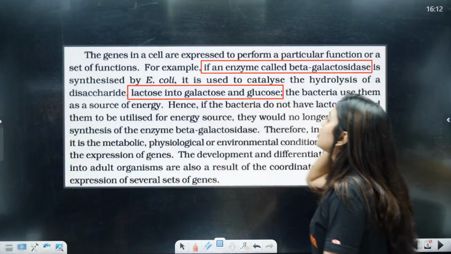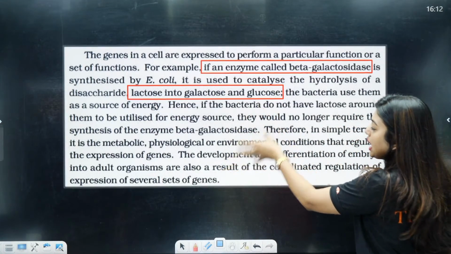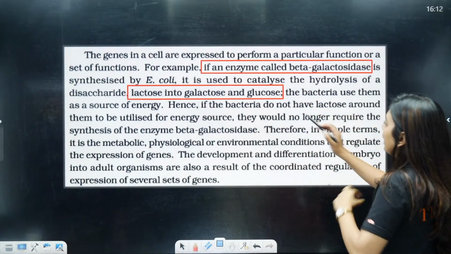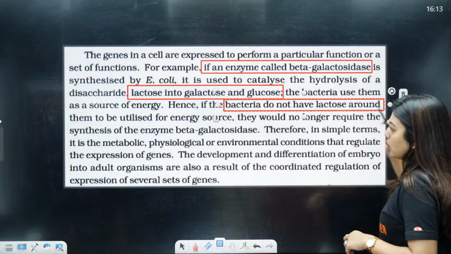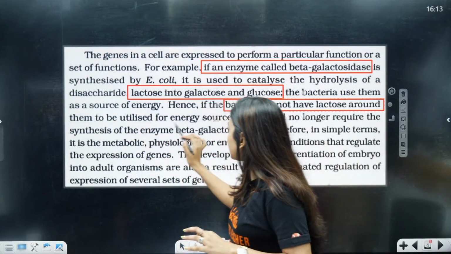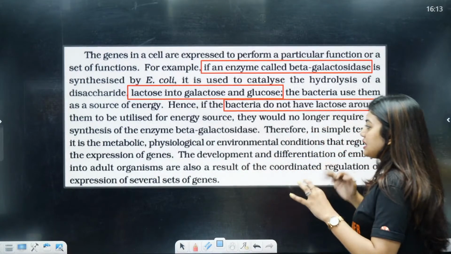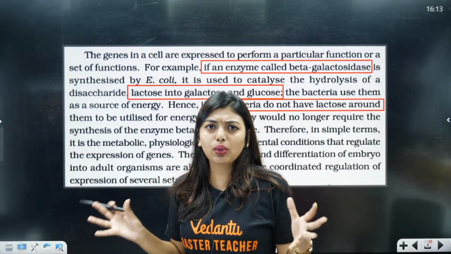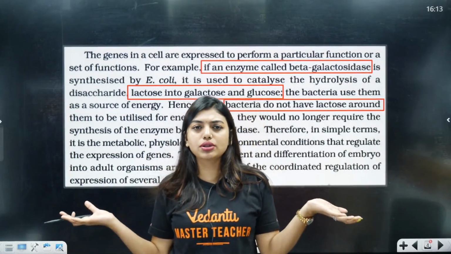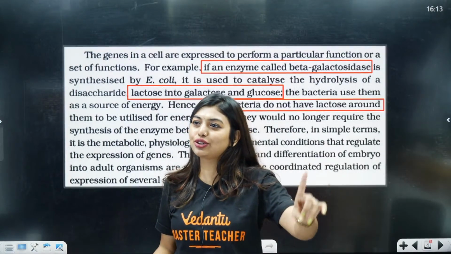So students, the bacteria use them as a source of energy. Hence, if bacteria do not have lactose around, listen to this carefully, then for it to be utilized as an energy source, they would no longer require the synthesis of the enzyme beta-galactosidase. That means I do not have lactose around me. Then why will I need an enzyme that breaks down lactose to galactose and glucose?